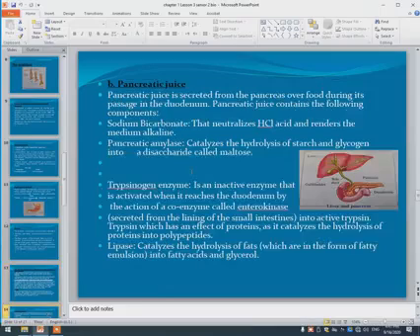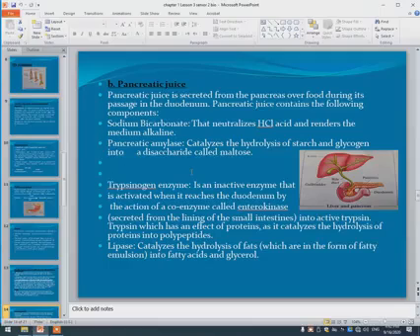After that, the pancreatic juice. The pancreas has an important role in digestion because the pancreatic juice is secreted from the pancreas over the food. What are the components of pancreatic juice? Number one, sodium bicarbonate, which neutralizes HCl and returns the medium to alkaline. Pancreatic amylase catalyzes the hydrolysis of starch and glycogen into the disaccharide called maltose.